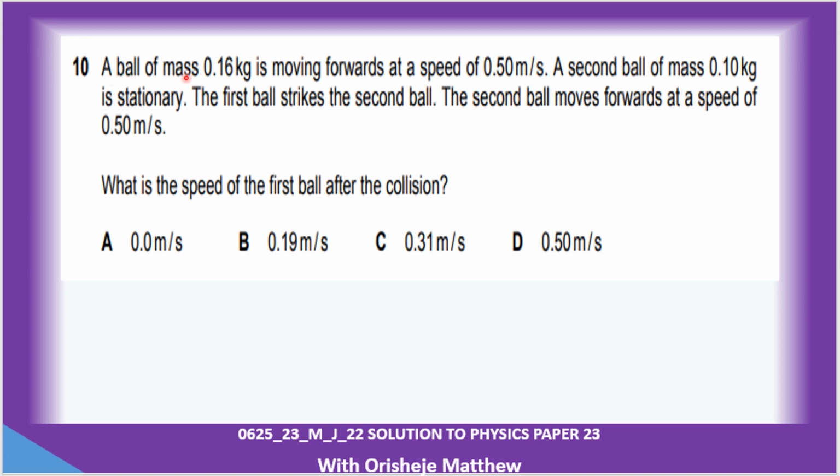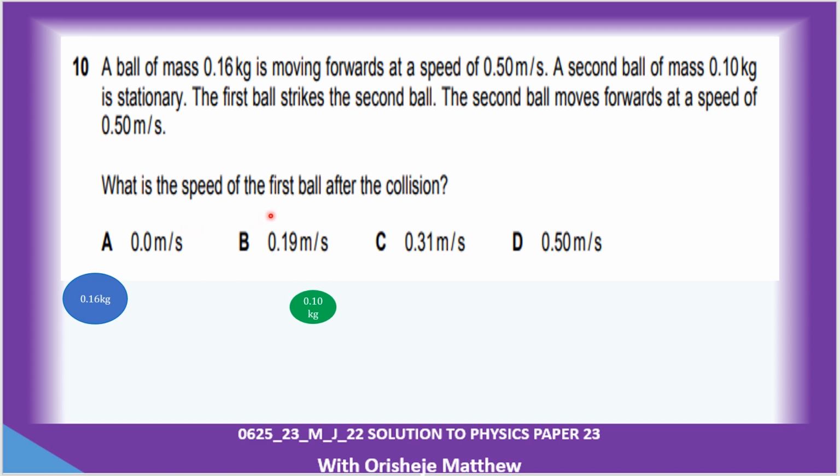A ball of mass 0.6 is moving forward at the speed of 0.5 meter per second. A second ball is stationary, so this one is not moving. And then the first ball strikes the second ball. The second ball moves forward at the speed of this.